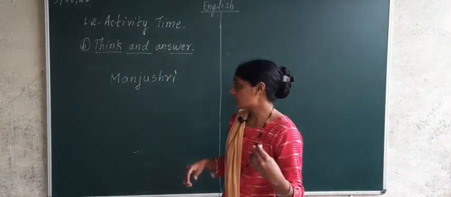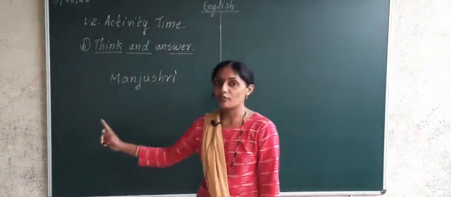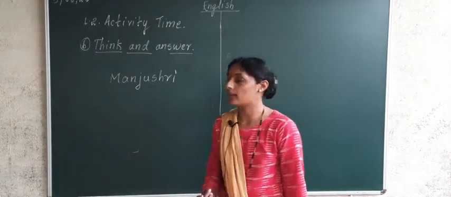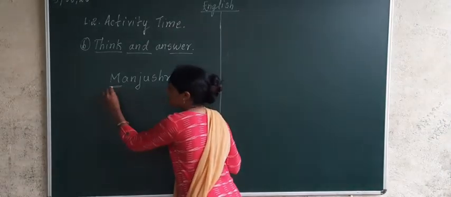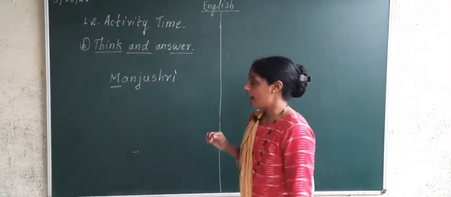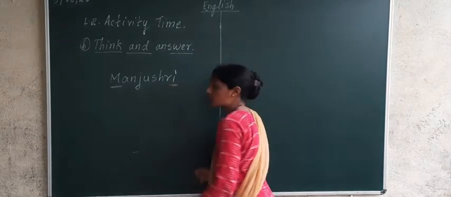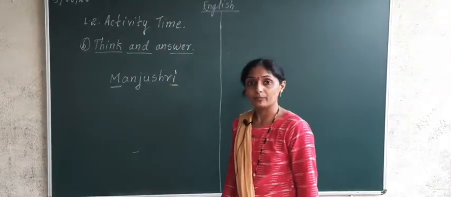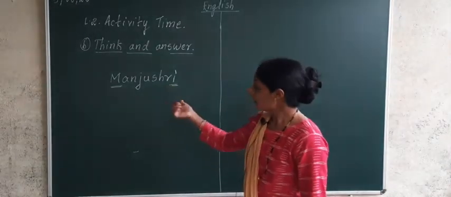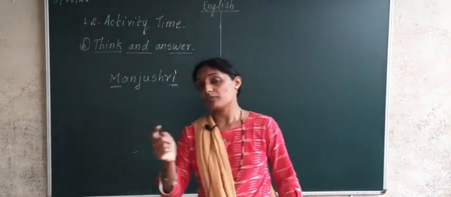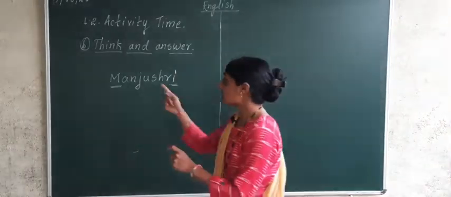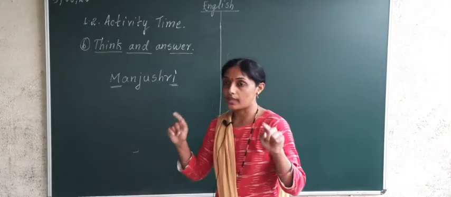If I ask you, which is the first letter of my name? The first letter of my name is M. Correct. And which is the last letter of my name? I is the last letter of my name. Correct. Now, how many letters are there? Next question. Now, first question was what? Which is the first letter of your name?